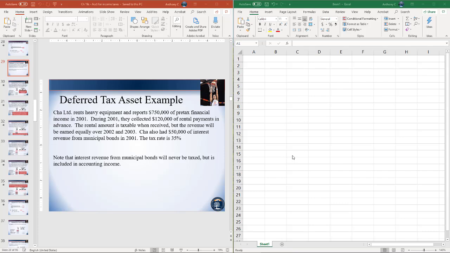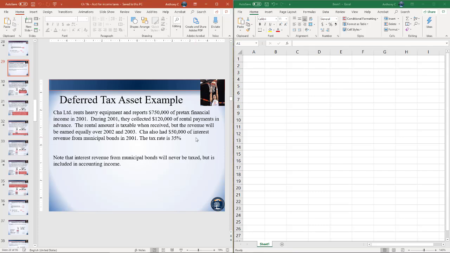Let's go through another example. Cha Limited rents heavy equipment and reports $750 of pre-tax financial income in 2001. During 2001, they collected $120 of rental payments in advance. Rental amount is taxable when received, but the revenue will be earned equally over 2002 and 2003. Cha also had $50,000 of interest revenue from municipal bonds in 2001. Tax rate is 35%.